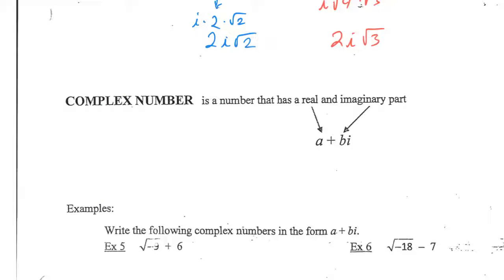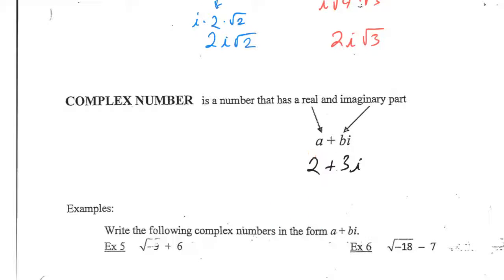Okay, so the next thing we're going to talk about is what it means to be a complex number. So like this up here, 2i square root of 3. Any number that has i as part of it, we call that part imaginary. So that's that bi is the imaginary part. Real numbers, again, that's just what we've always thought of as being numbers before. So a complex number is part real and part imaginary. So an example might be 2 plus 3i. That is a complex number because the 2 is a real number, the 3i is an imaginary number, so together they are considered a complex number. All right?